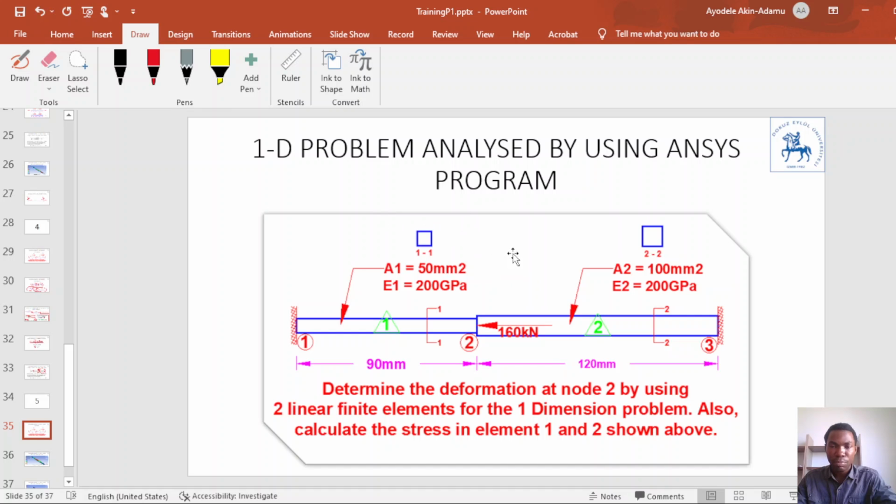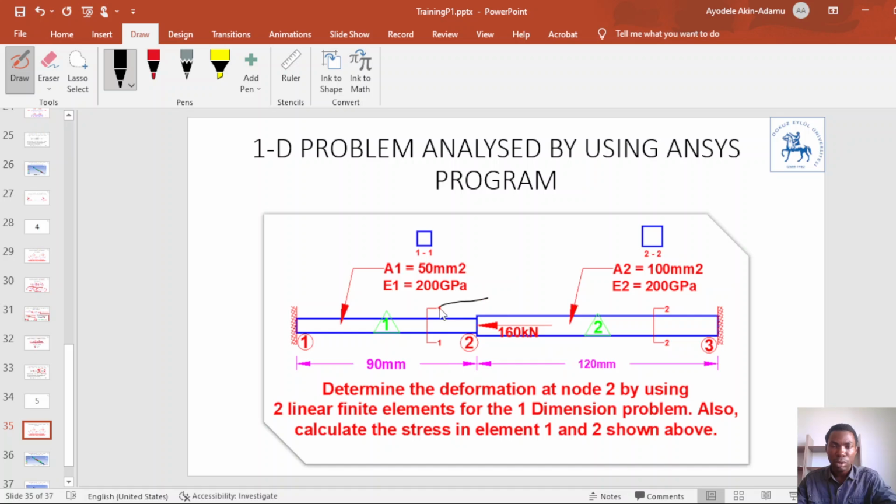This problem is a one-dimensional problem, and it consists of two material parts, material part 1 and material part 2. We have boundary conditions at the end of the structural body at node 1 and at node 3. We also have a point load at the intersection of the two parts, that is at node 2.